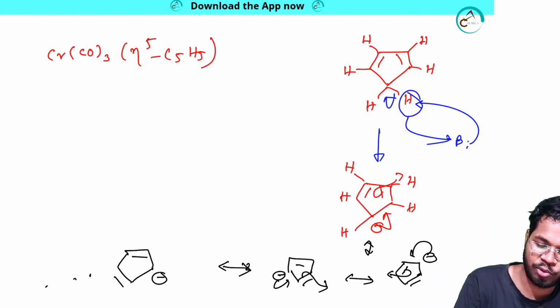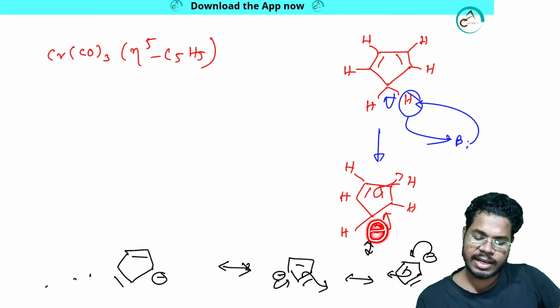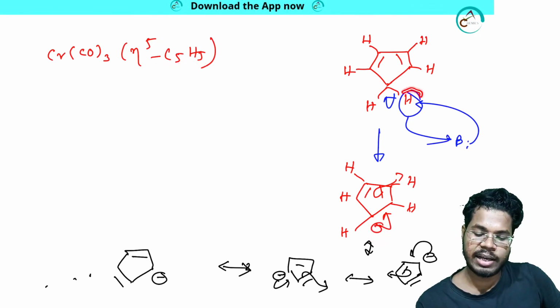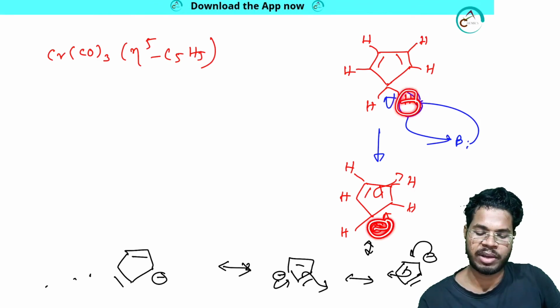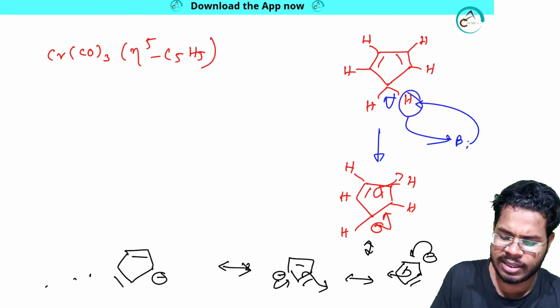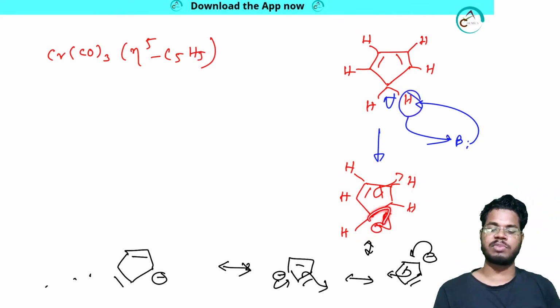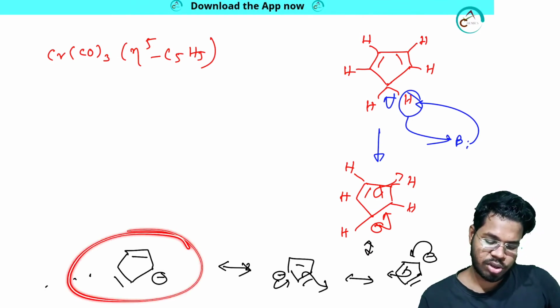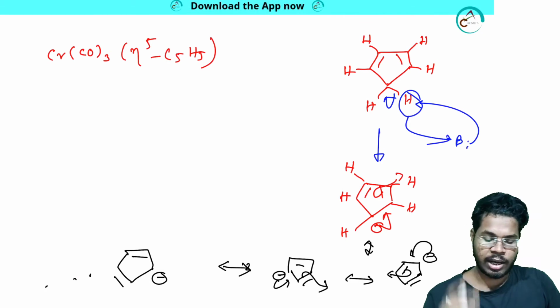I am drawing this because whenever this negative charge forms, it is C5H5, so it should lose this hydrogen. After losing this hydrogen there is a negative charge forming in the system, and this negative charge is delocalizing. If you know aromaticity, then you can say that this system is aromatic because of this negative charge. Otherwise, wait for my organic chemistry video. So I am done with this system.